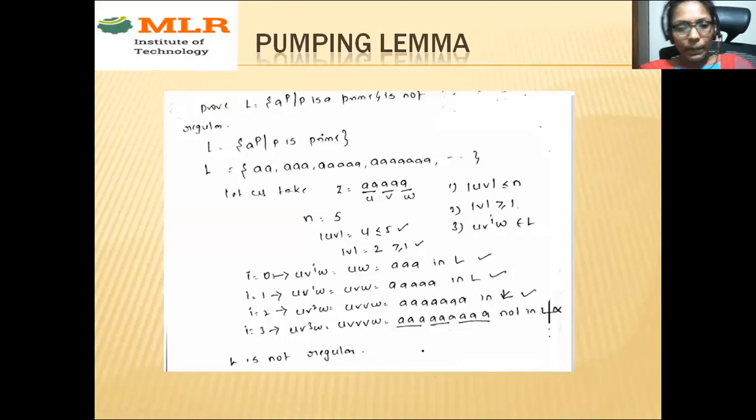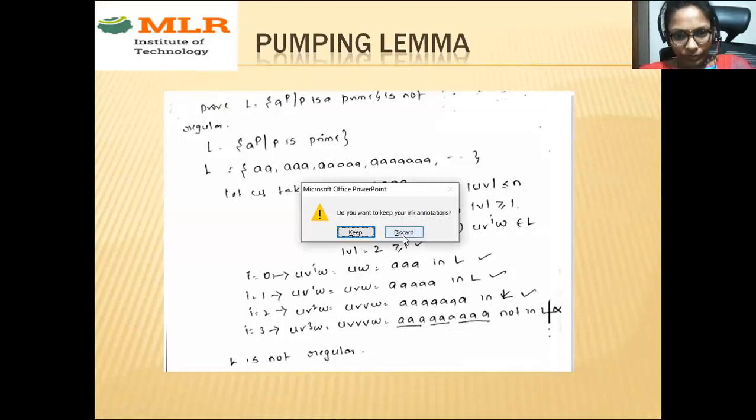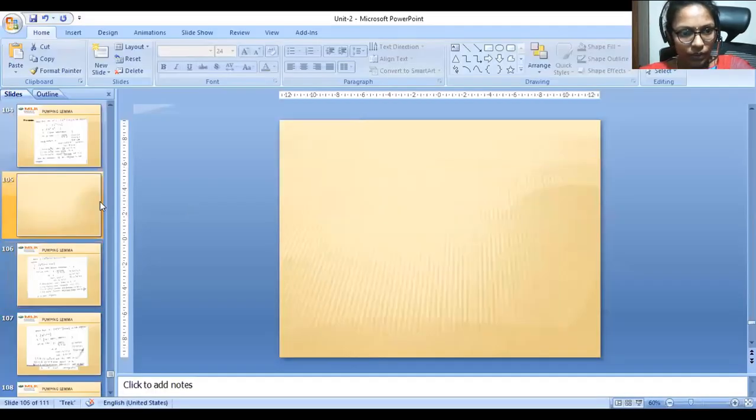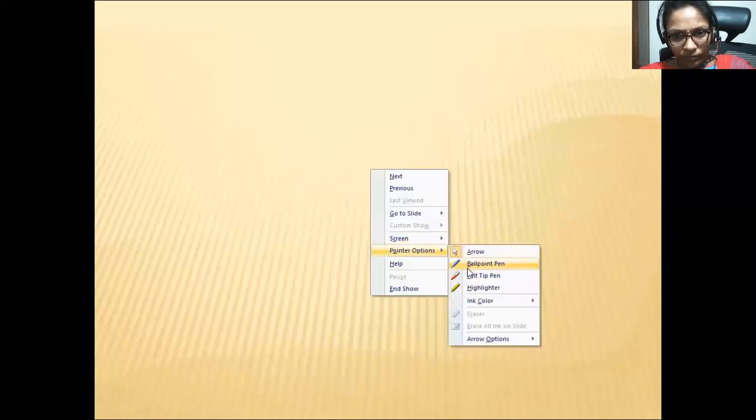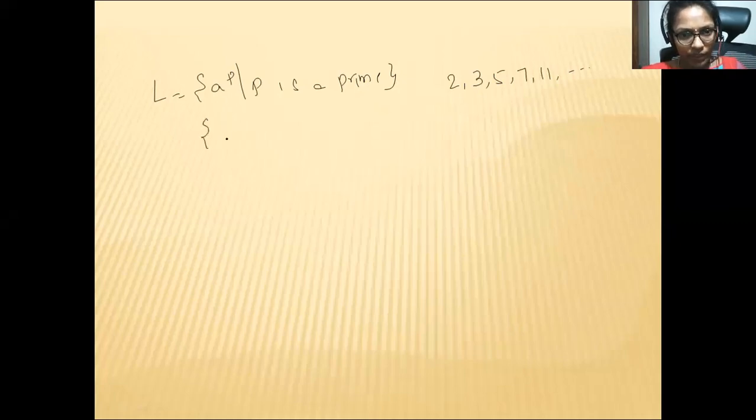So the next one is a^p, where p is a prime number. Here we'll discuss a^p, where p is a prime number. So L is equal to a^p, where p is a prime number. What are the prime numbers? We have 2, 3, 5, 7, 11, and so on. That means a squared, a cubed, a^5, a^7, and so on. Consider any string.